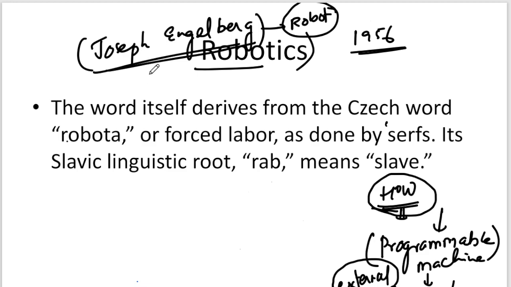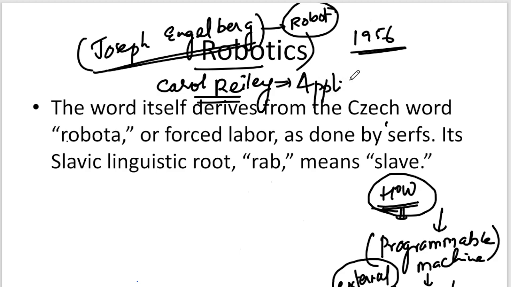Who is called the mother of the robot? The mother of the robot is called Relay. Why is she called the mother of robotics? Because she could find various applications of robotics in various fields.